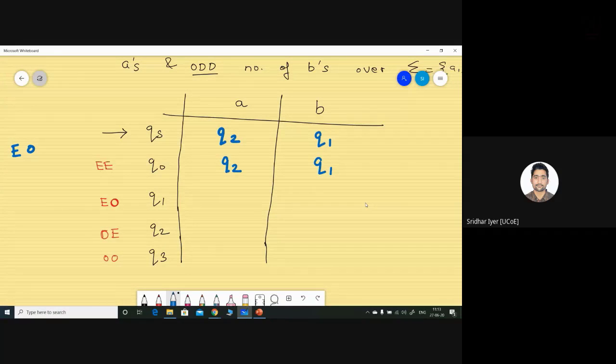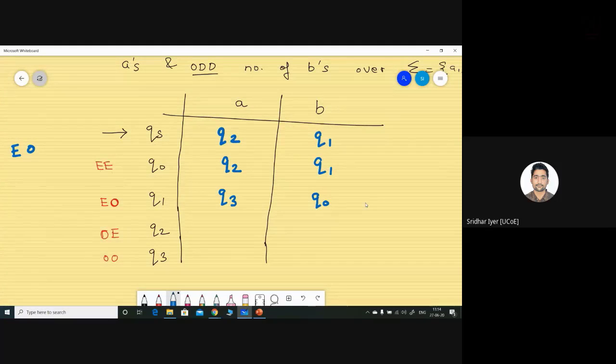Next up, in this state, Q1, I'm already having a combination that is EO, that is even number of A and odd number of B's. So in this case, if I receive one more A as an input, this changes to odd odd, right? And odd odd is nothing but Q3. So I will write Q3 over here. Is it clear? Is the logic clear? Next up, you're having EO and you receive one input as B. So the number of B changes from odd to even. So now it becomes EE, which is that state Q0.